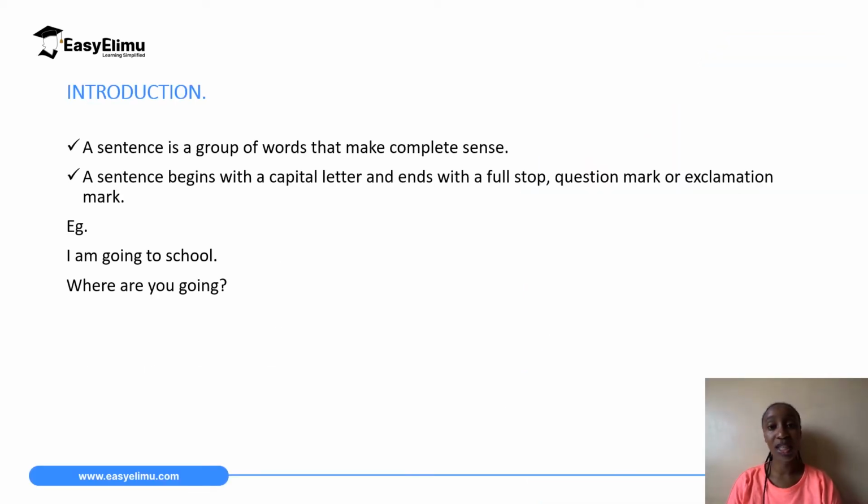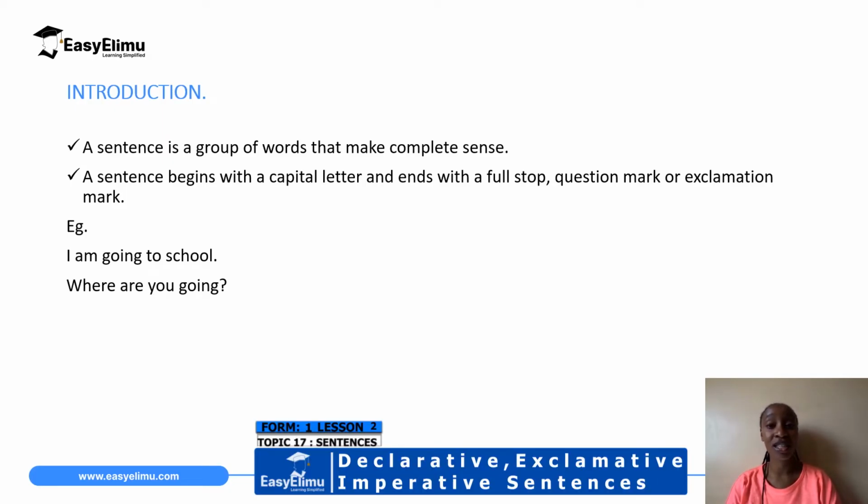Before we proceed, let us remind ourselves, what is a sentence? If I asked you, what is a sentence? What would you say? A sentence is a group of words that make complete sense. So if you put words together and they make sense, that is a sentence.